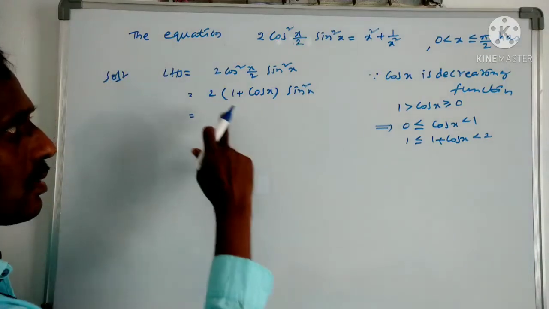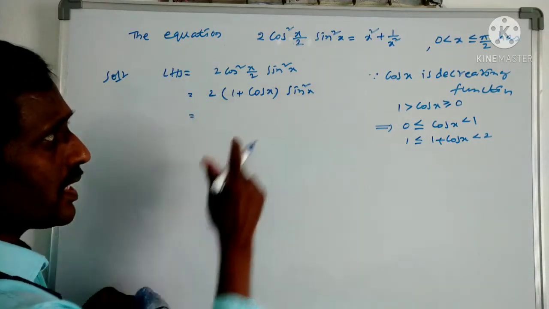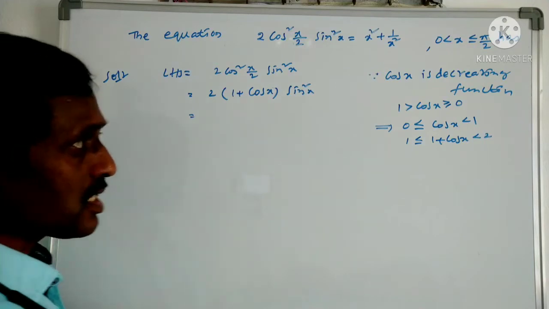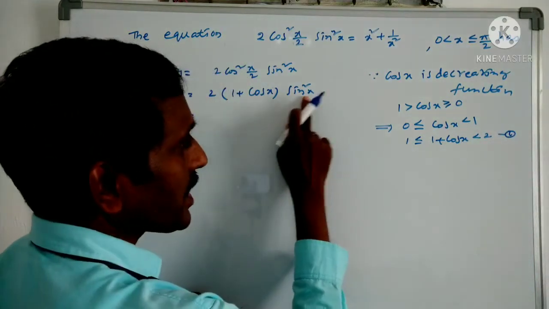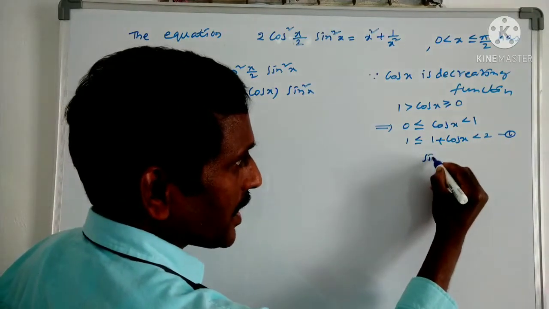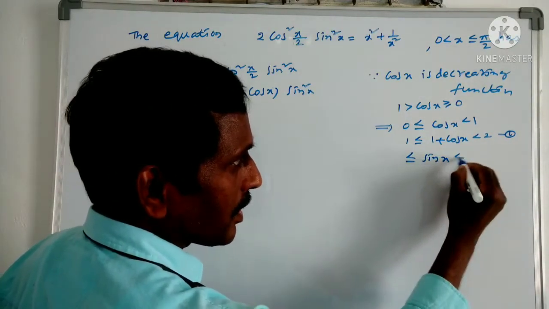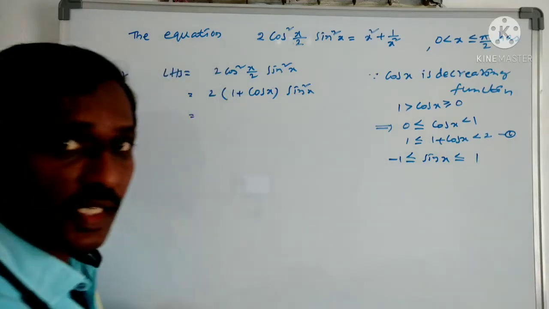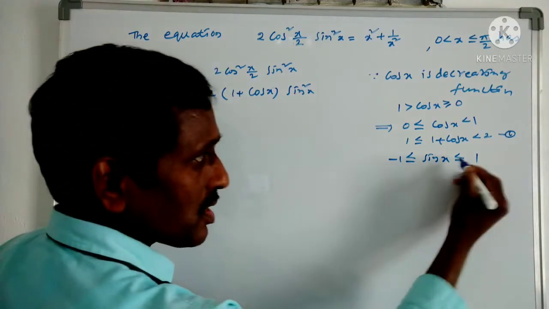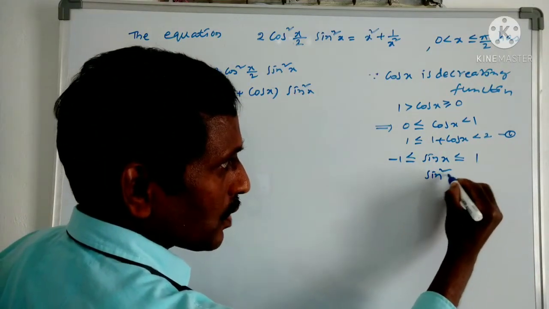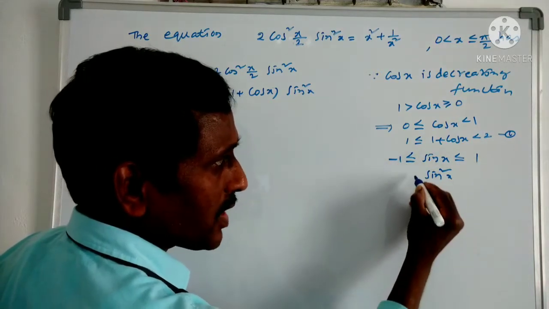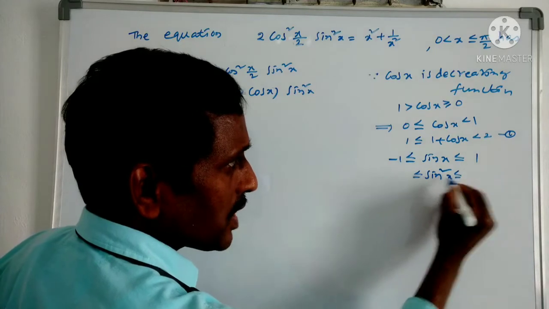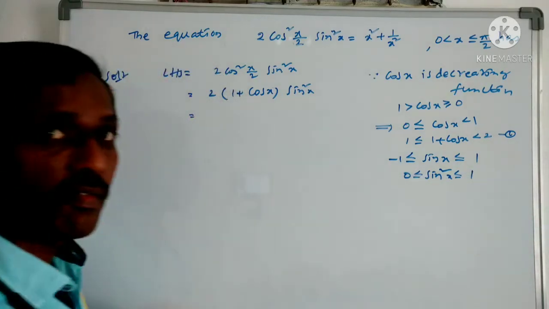Okay. Next, sin square x. What is the range of sin square x? Suppose this is equation 1. You have to find the range of sin square x. The range of the sin function is minus 1 to plus 1. If I square it, it becomes plus 1, nothing but positive results. So it lies between 0 and 1.